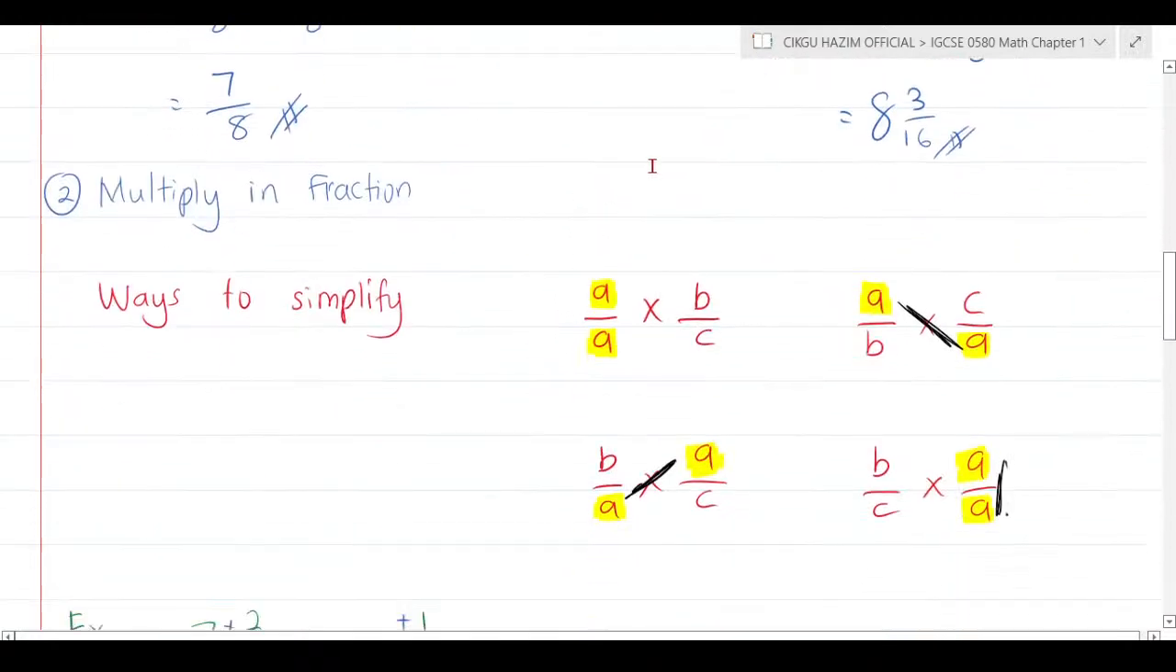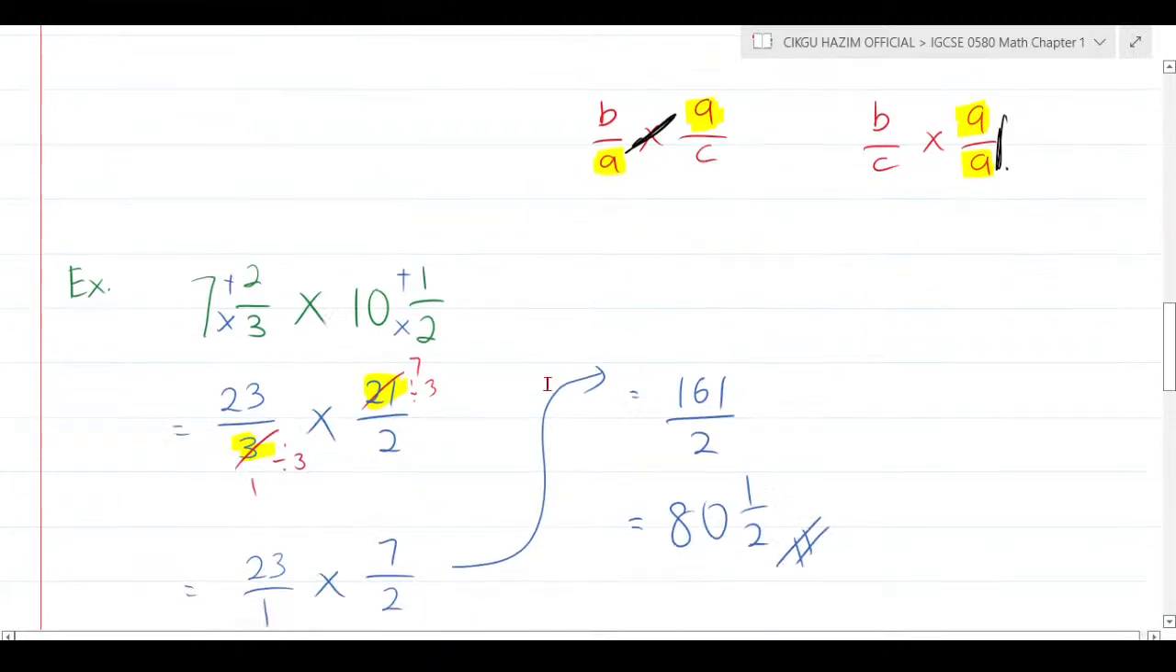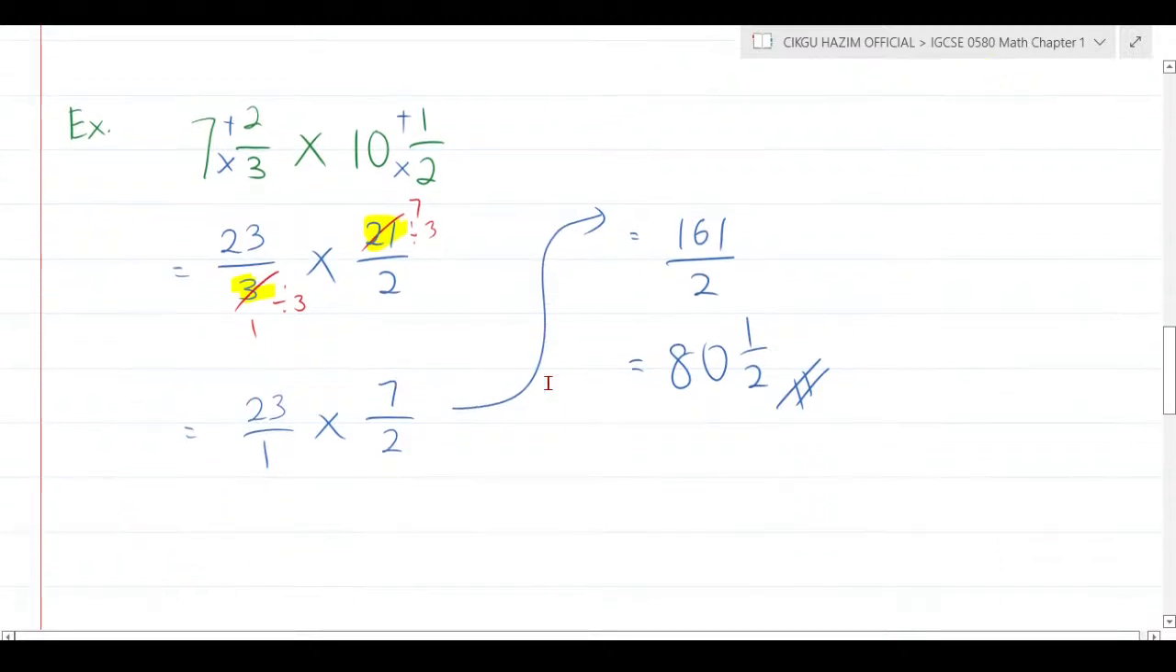Okay, and then multiplication of fractions. There's also not going to be that much confusing stuff here. You just need to know how to simplify, and the way we simplify is this. Both can be divided by the same number. For example, 3 and 21 here, both can be divided by 3. 3 divided by 3 is 1, 21 divided by 3 is 7. Then you're going to have 23 over 1 multiplied by 7 over 2. Then we multiply top and top, bottom and bottom.